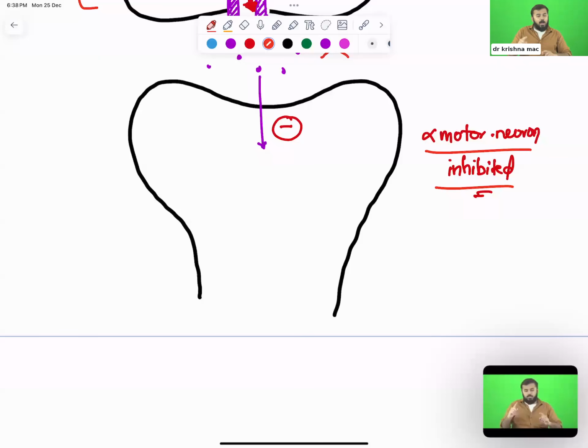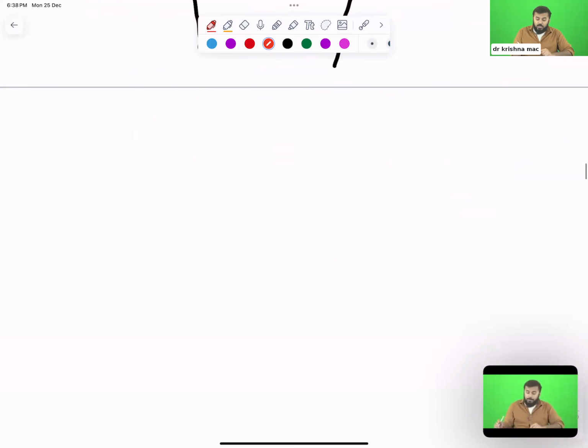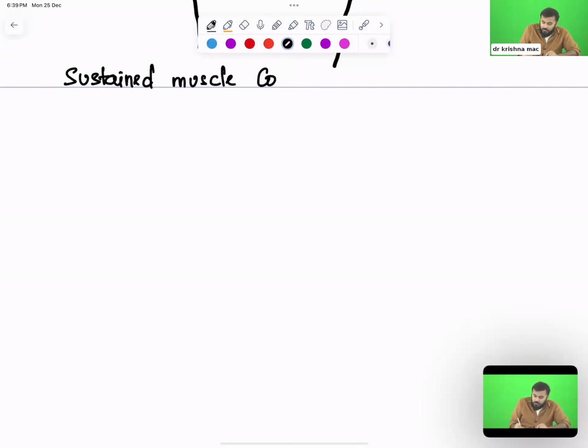So now you understood how tetanus is actually happening. Tetanus is mainly happening because of damage to the SNARE proteins. Because of this, the patient's muscles are hypercontracted. They are contracted too much, for a long time. See, I'm contracting my muscles, I can relax. But in this patient, this contraction will be for a long duration. So that is why you call this sustained muscle contraction.